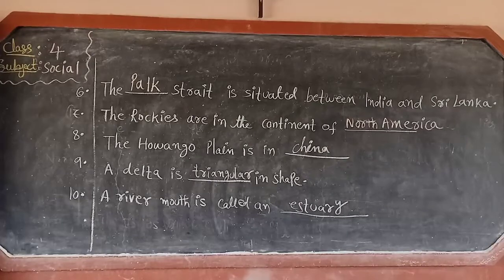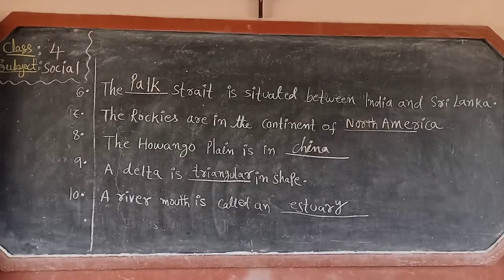Next, seventh one. Read with me. The Rockies are in the continent of dash. Actually, Rockies means what, children? Rockies are mountains, right? Rocky Mountains are in the continent of North America. Answer is North America. Next, eighth one. The Huanghe Plain is in dash. Huanghe Plain is in China. Answer is China.